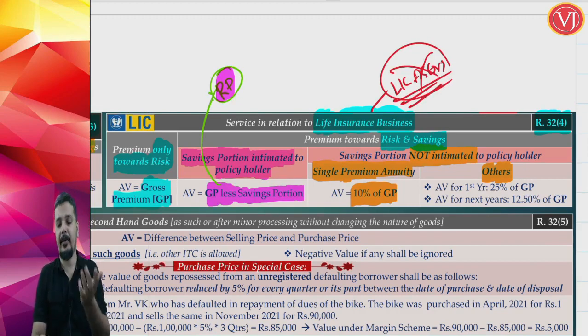And if it is a scenario where you have to pay the premium year by year, for the first year premium it will be 25% of gross premium. For the next years, the second year, third year, fourth year, it will be 12.5% of the gross premium.